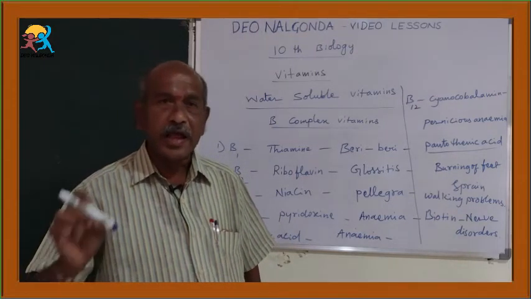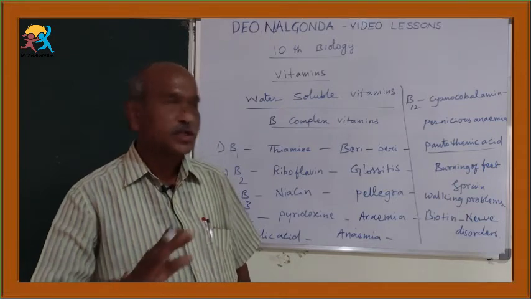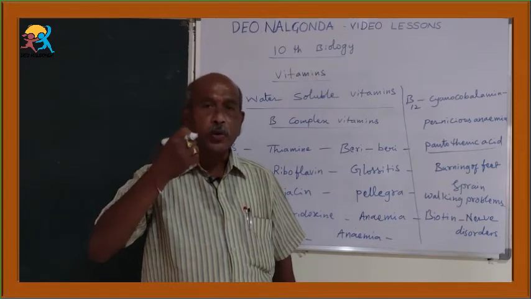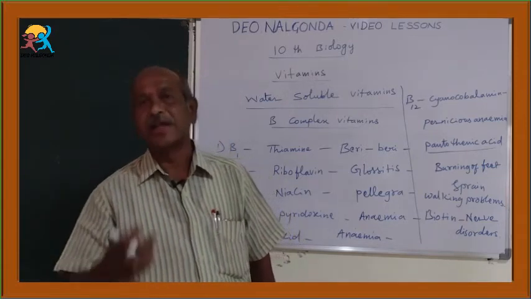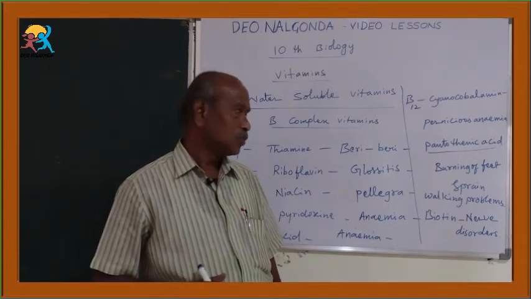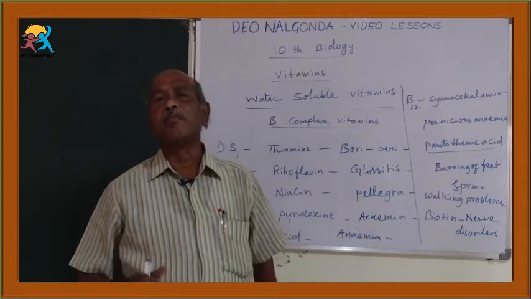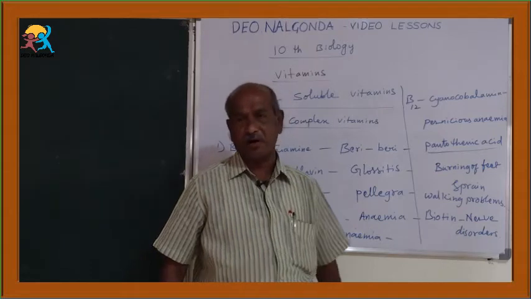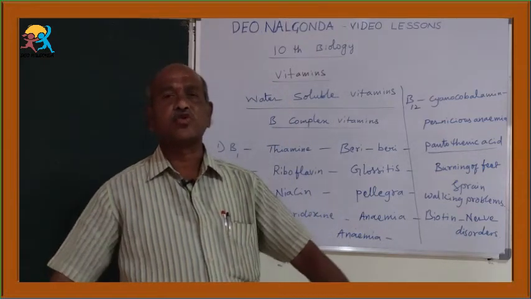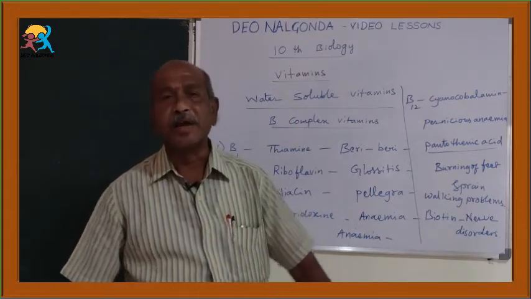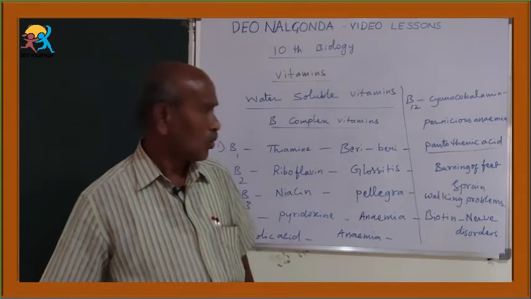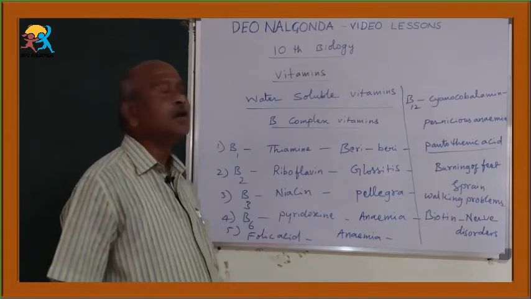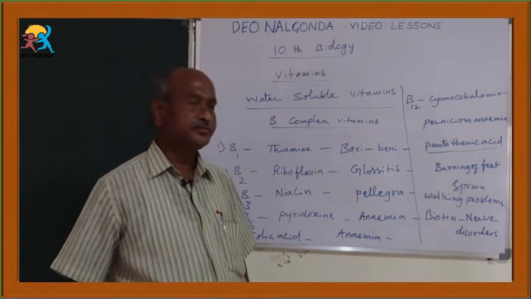That avidin dissociates this biotin. That's why people who drink or eat raw eggs get biotin deficiency. It leads to nervous disorders or nerve disorders, mainly muscular pain, mental depression, etc. Okay, these are the water soluble vitamins, B complex vitamins.